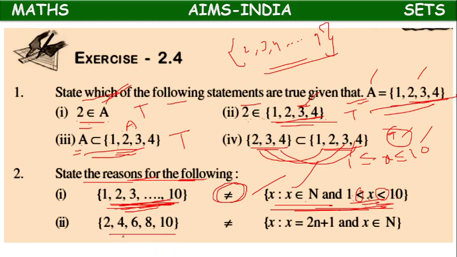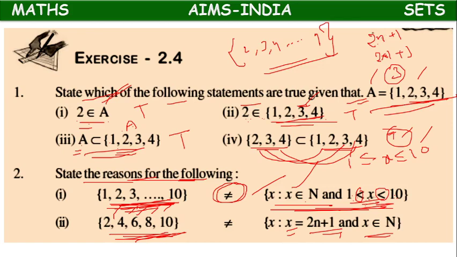Next, the set is {2, 4, 6, 8, 10}, even numbers up to 10. But here x = 2n + 1, where x is a natural number. In 2n + 1, in place of n, if we take 1, 2 times 1 plus 1 is 3.